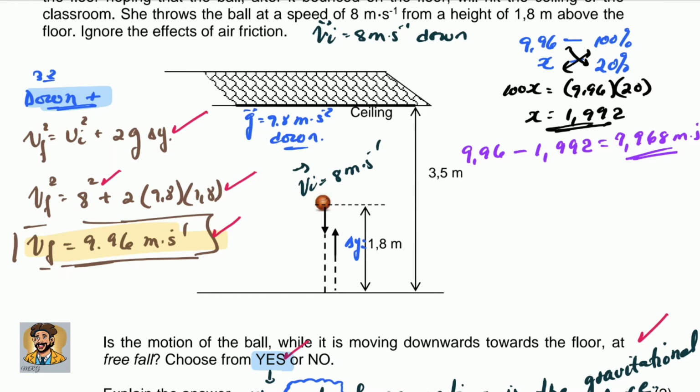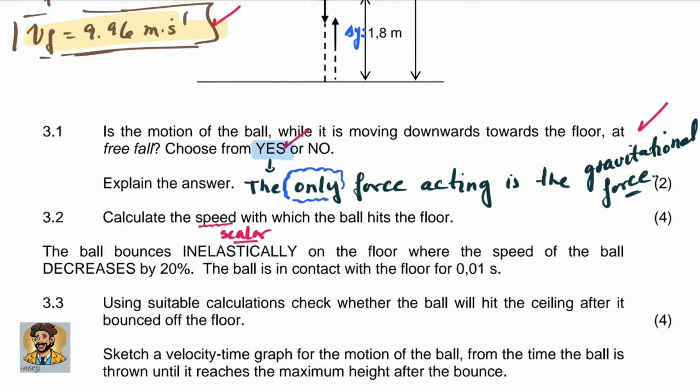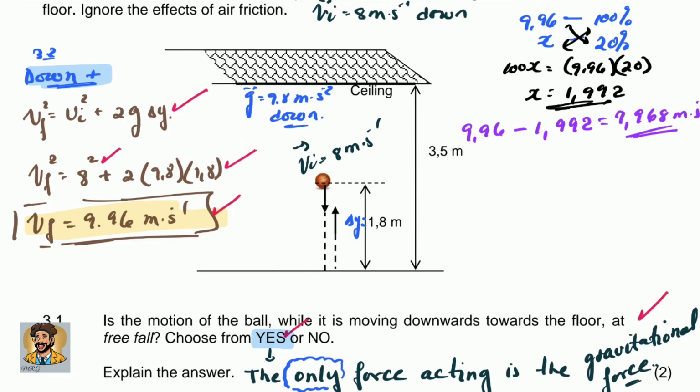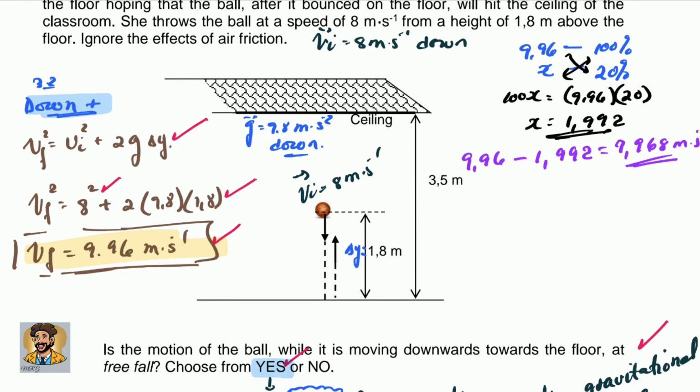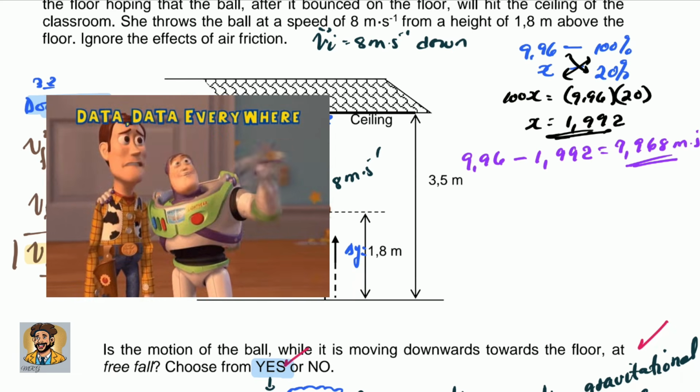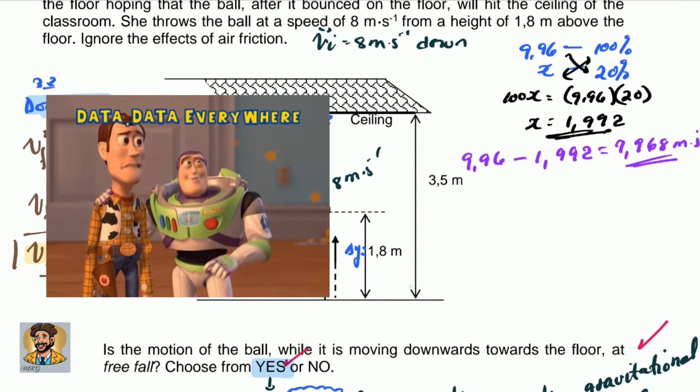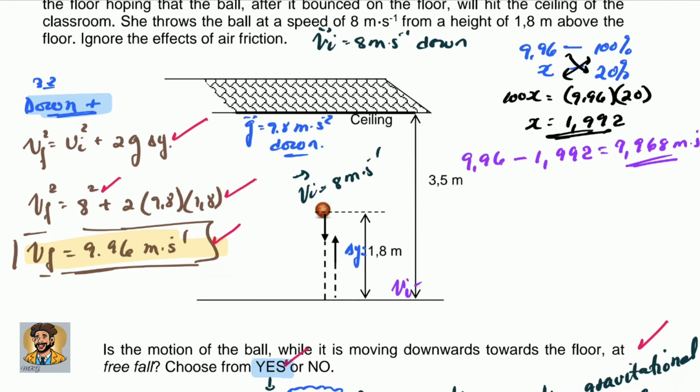Now we are going to calculate the question. Calculate, check whether the ball will hit the ceiling after it bounces off the floor. So we have to calculate how far from the floor the ball is going to go. Now we have new data here, so let's write the new data for this question. The initial velocity is going to be equal to 7,968 meters per second upward. Therefore, if we say down is positive, and we're going to keep it that way for this question as well, then this one is negative. And we have to calculate how high that ball will go from the ground.